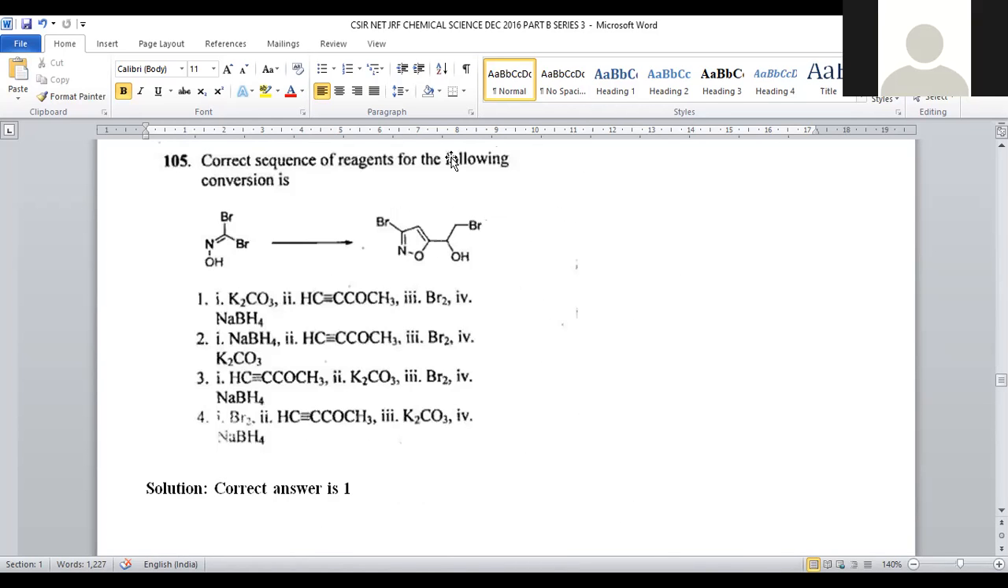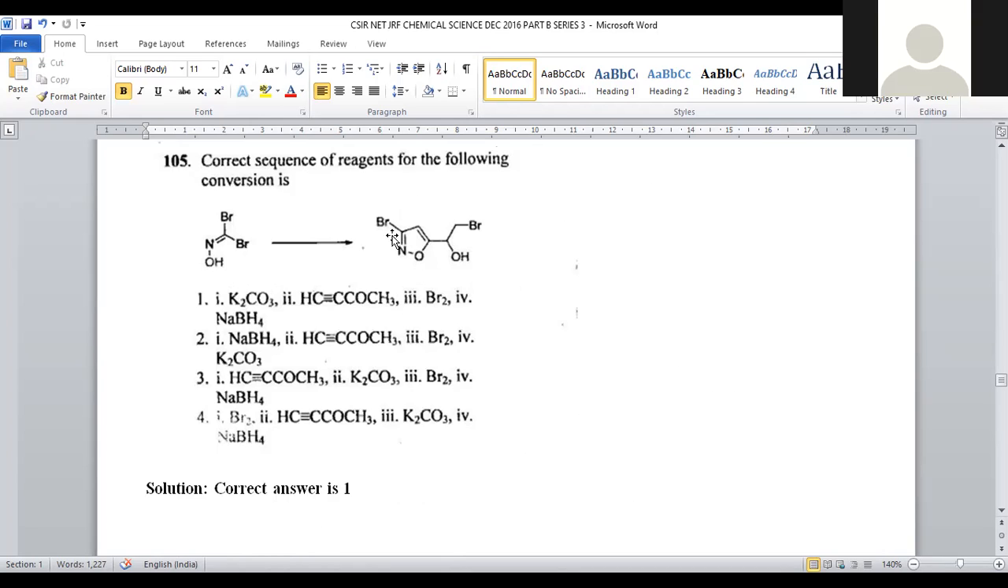Let us move on to question number 105. Again, it is part of organic chemistry. Correct sequence of reagents for the following conversion. Here, we are taking an oxime. This is called an oxime. What is an oxime? Any carbonyl compound treated with NH2OH, hydroxylamine, the compound is called an oxime derivative. So this is a kind of oxime. That oxime can be converted into isoxazole.